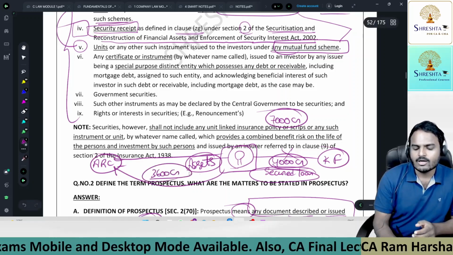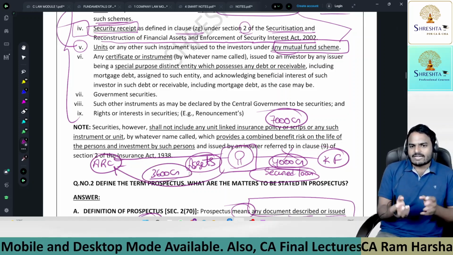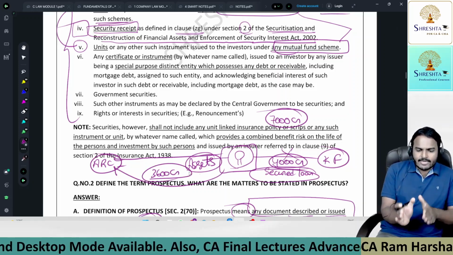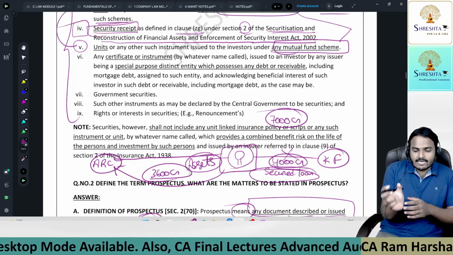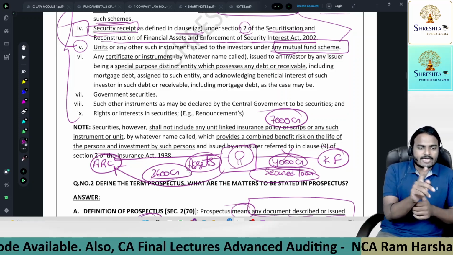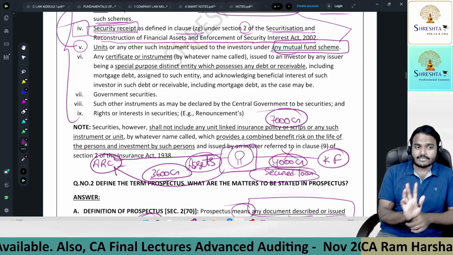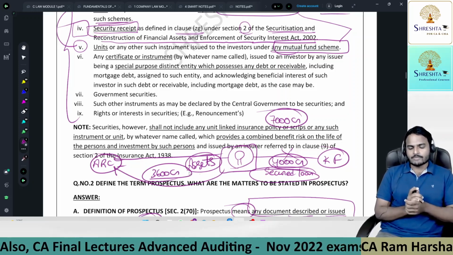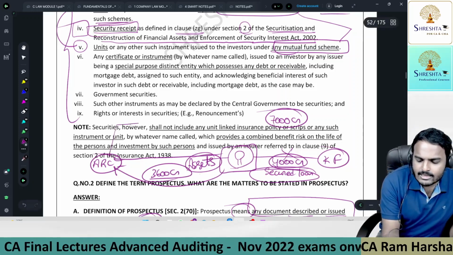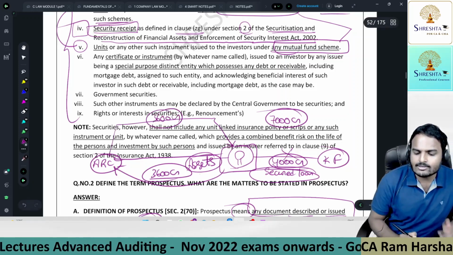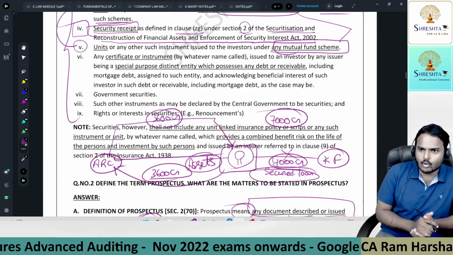Instead of losing the complete money, getting some 90% is an advantage to the bank, right? Now this ARC should pay 3,600 crores to SBI for getting that loan, right?